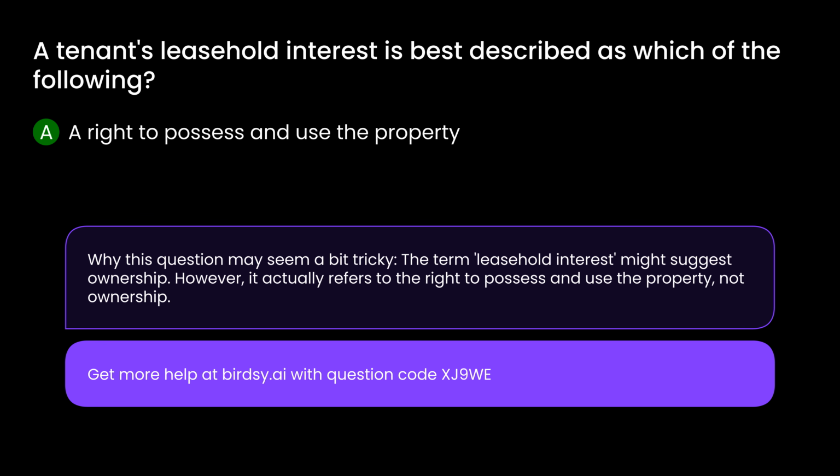Why this question may seem a bit tricky. The term "leasehold interest" might suggest ownership. However, it actually refers to the right to possess and use the property, not ownership.